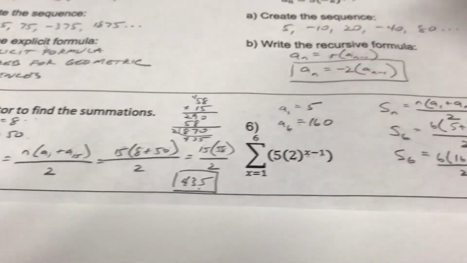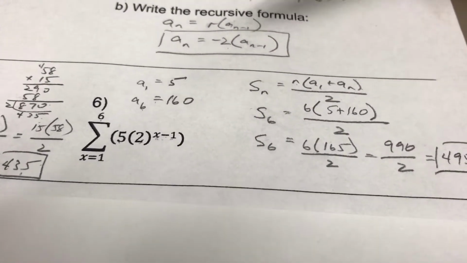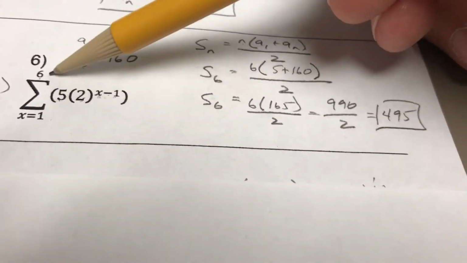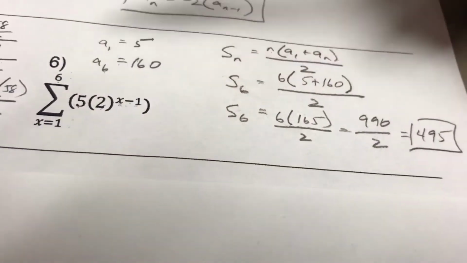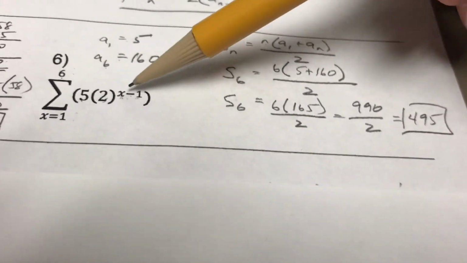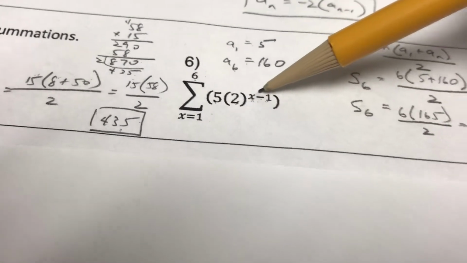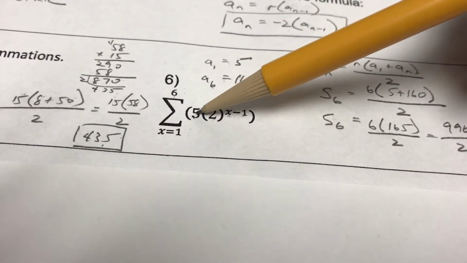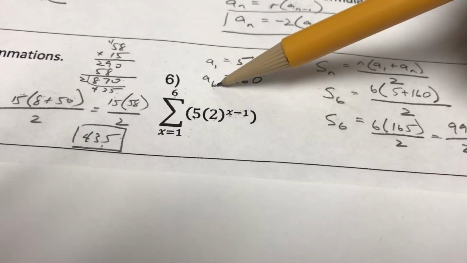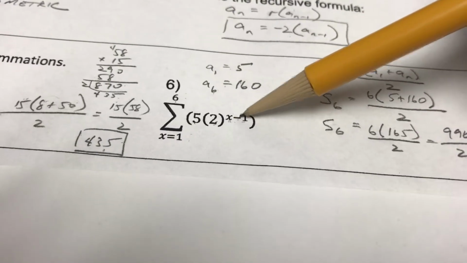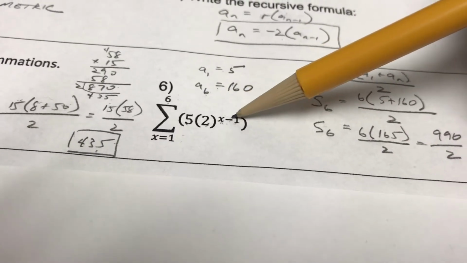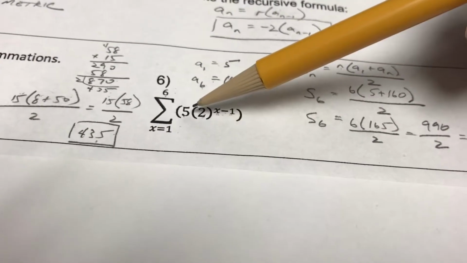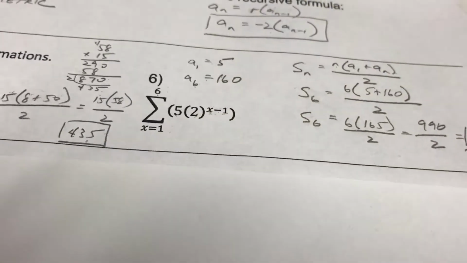Same thing for number 6. You need to find your a sub 1 and your a sub 6. So again, this is a 6-term sequence here because of that. You plug in 1 here. 1 minus 1 is 0. 2 to the 0 power is 1. And so 1 times 5 is 5. To get a sub 6, 6 minus 1 is 5. 2 to the 5th power is 32. And then you multiply that times 5 to get 160.